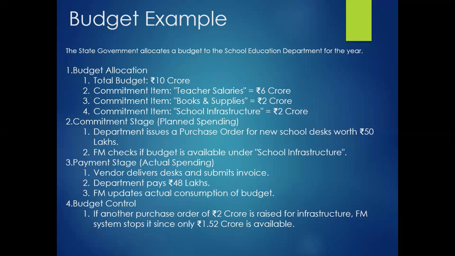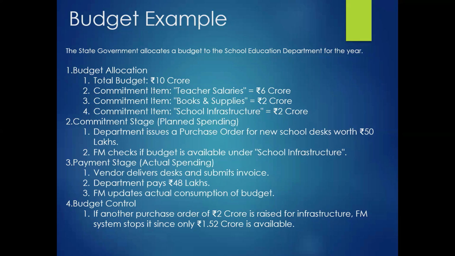So 2 crore minus 0.48, or 2 minus 0.48, the remaining is 1.52. If we again create a purchase order under the same school infrastructure commitment head, and the amount is, let's say, 2 crore, then the system is going to give us an error message.